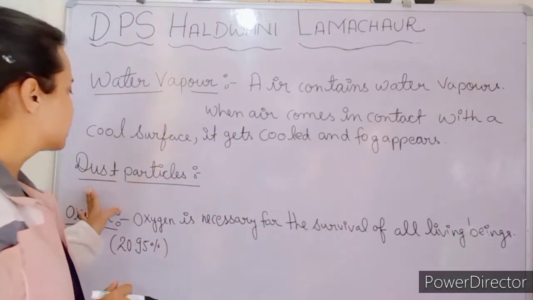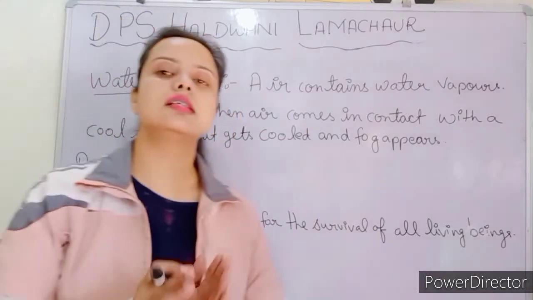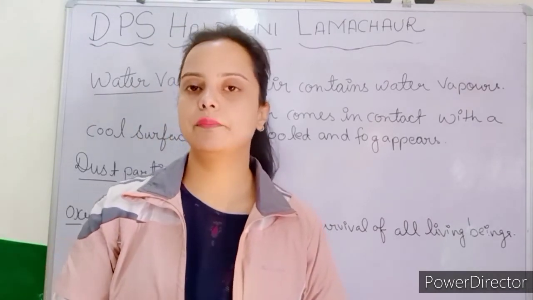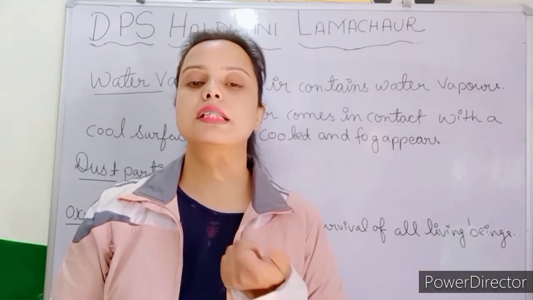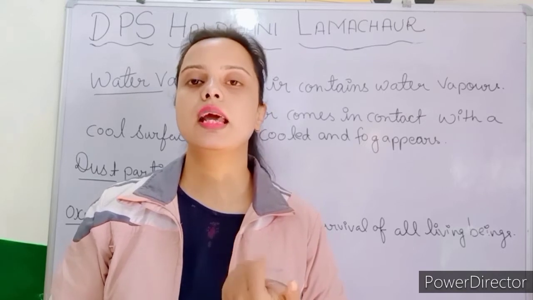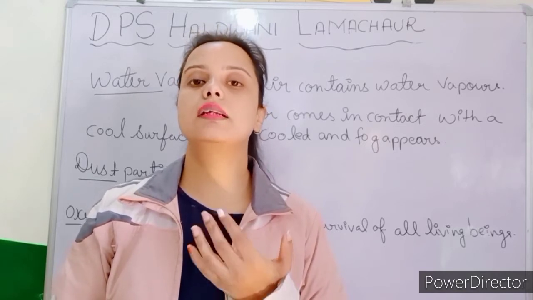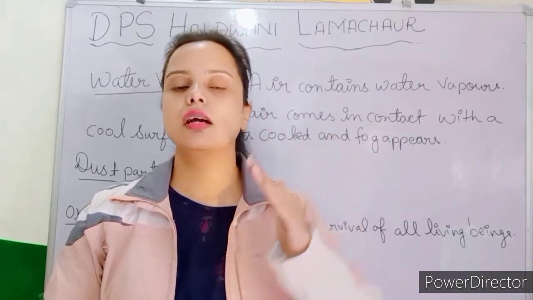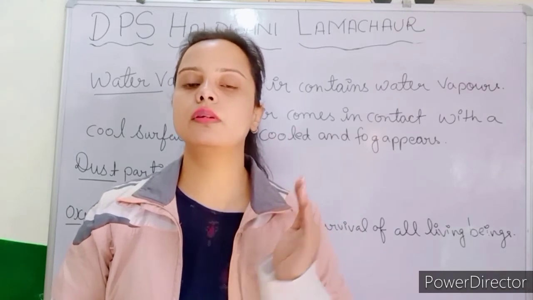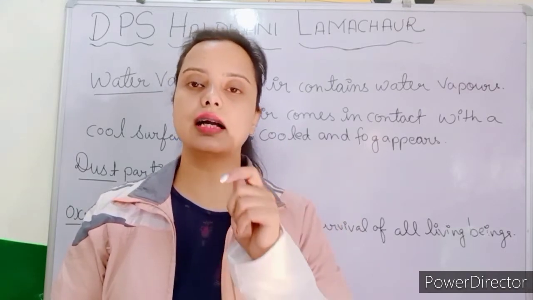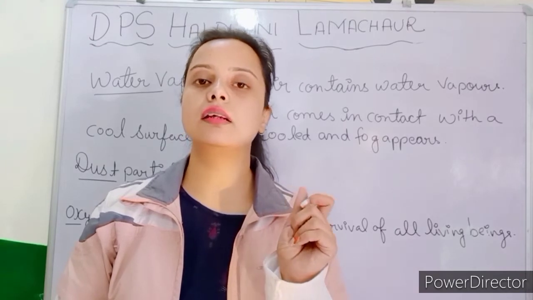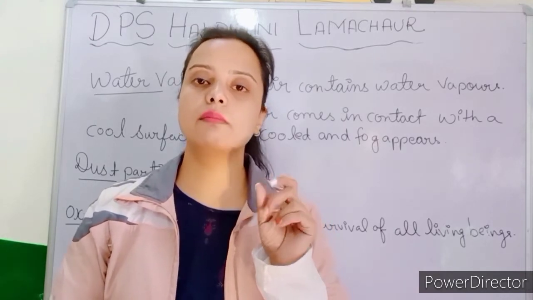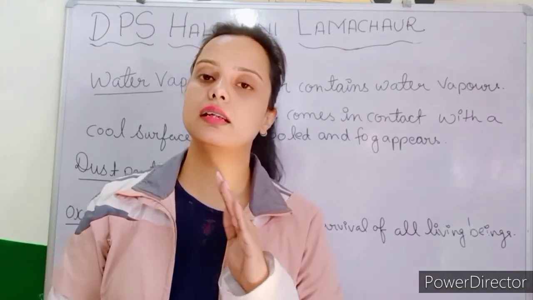Now the next one: in air, dust particles are also present. As you can see, when the sun rays come from the window or the door, in those sun rays you can see some moving particles present in the air. Those are dust particles.